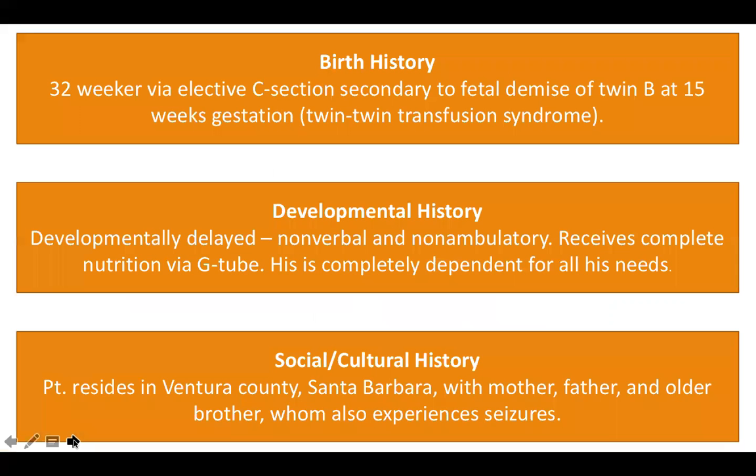For some background information, JP was born at 32 weeks via elective C-section, secondary to fetal demise of twin B at 15 weeks gestation, which is the clinical term for stillbirth used to describe the death of a baby in the uterus. This patient has developmental delays and receives his sole source of nutrition via G-tube. He lives with his mother, father, and older brother who also has a medical history of seizures.